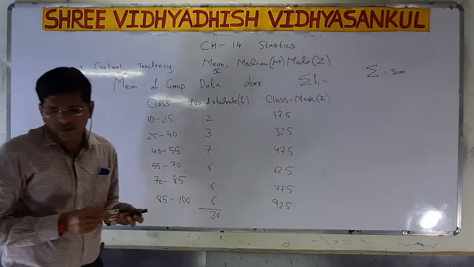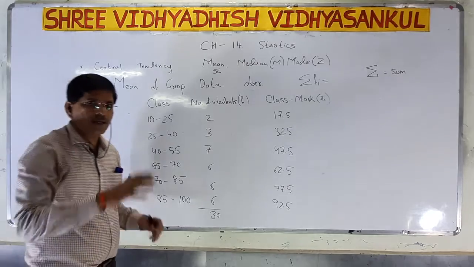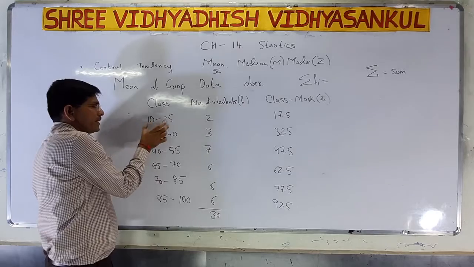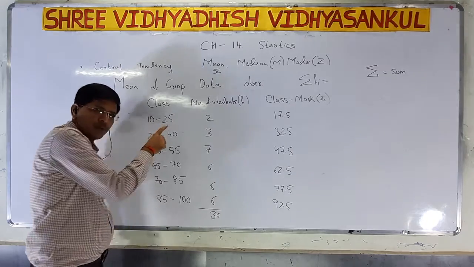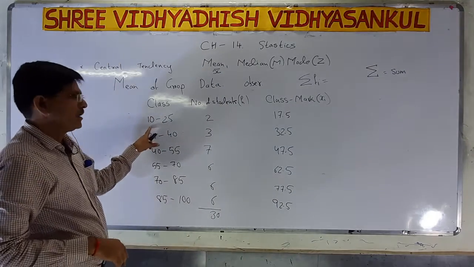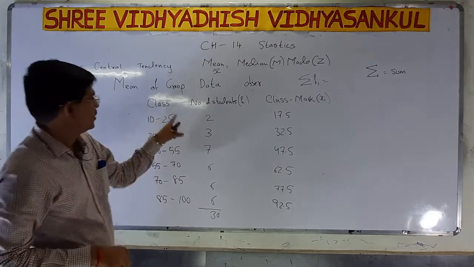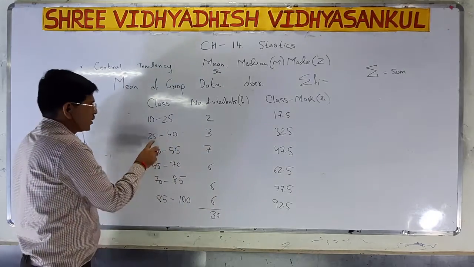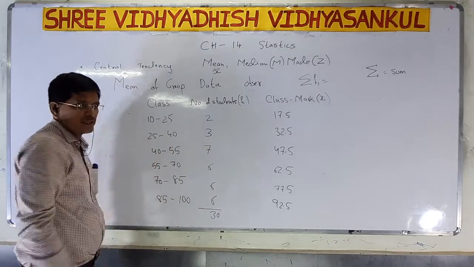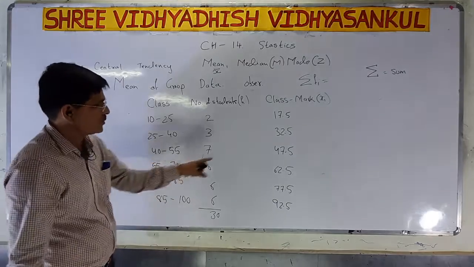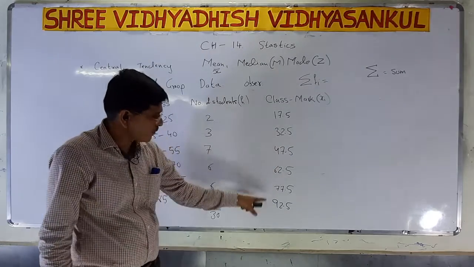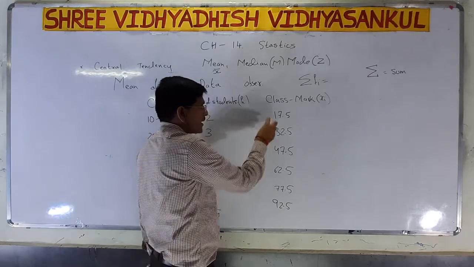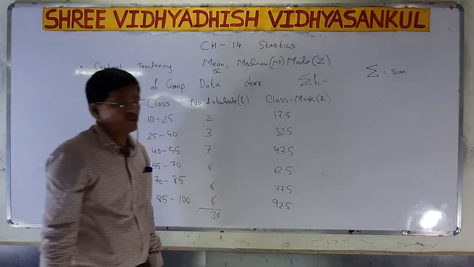So again I explain, finding the class mark is easy. You add lower limit plus upper limit divided by 2. So 10 plus 25 is 35, divided by 2 is 17.5. For the next, 25 to 40, 25 plus 40 is 65, divided by 2 is 32.5. Now there is no need to find further, because we know the gap difference between these two is 15, so we add that.